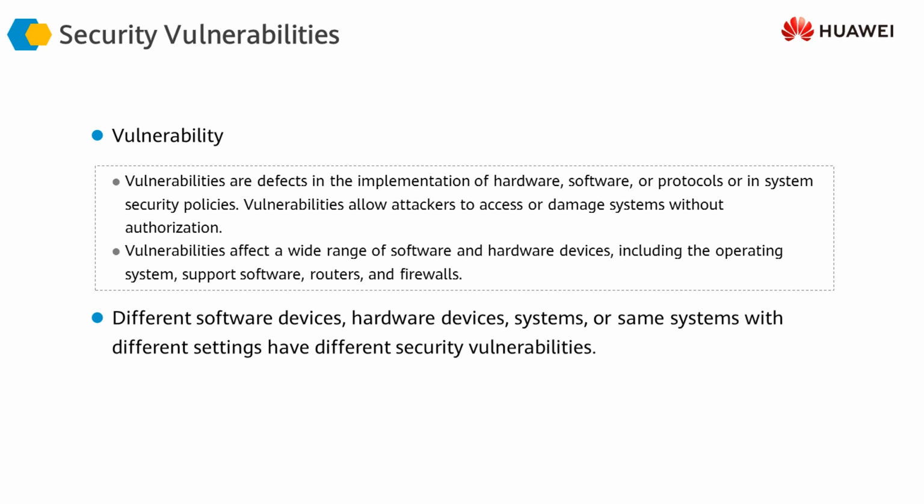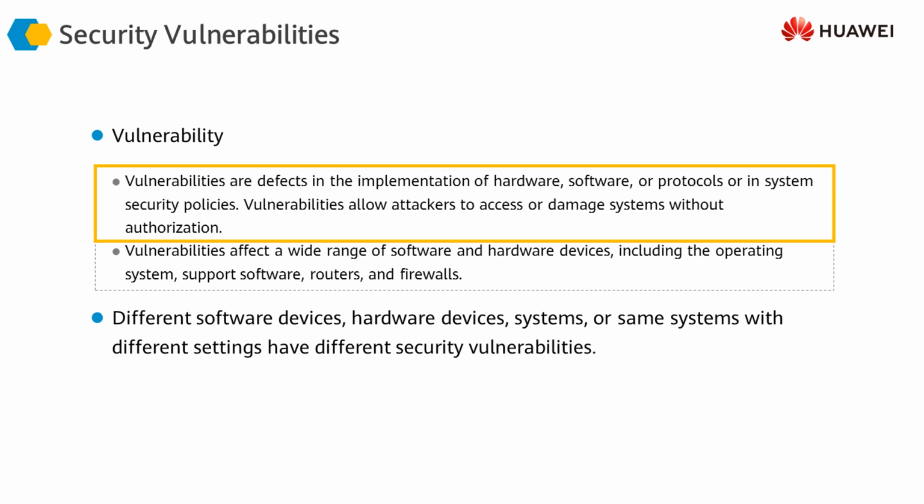Vulnerabilities are defects or weaknesses in any of the IT infrastructure, whether it's hardware, software, protocols, or even the processes that we are running.